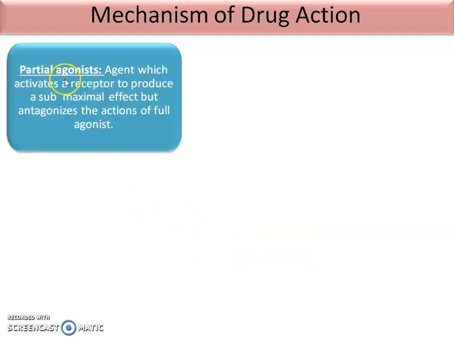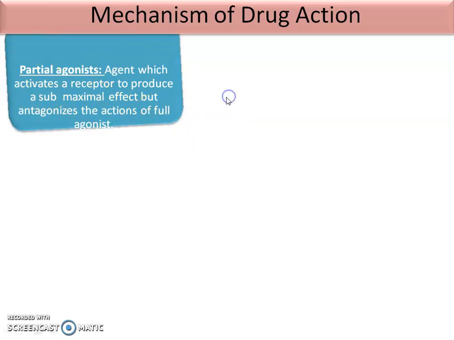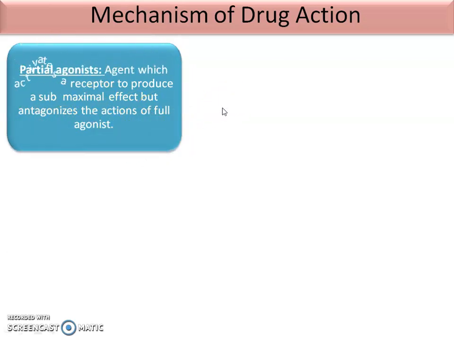Then we see what is meant by partial agonist. These are the agents which activate a receptor to produce a sub-maximal effect but antagonize the action of the full agonist. These give agonist action in a partial manner. That means they give a sub-maximal effect but antagonize the action of a full agonist.